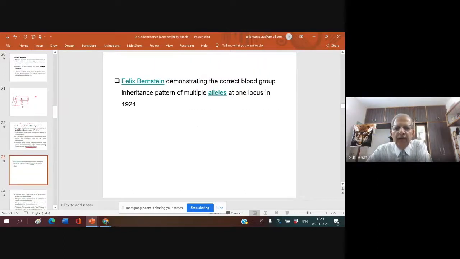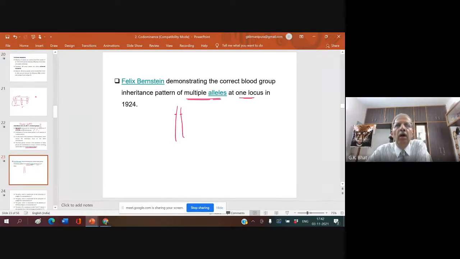So, Bernstein explained or demonstrated the inheritance of multiple alleles. Blood group study is an example for multiple alleles at one locus, but at a given time, only one allele will be seen at one locus and another allele at another locus in the homologous chromosome.